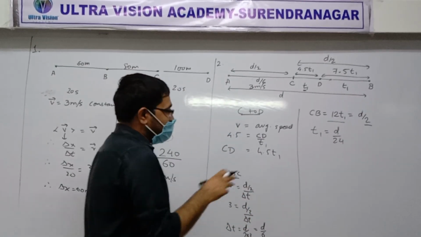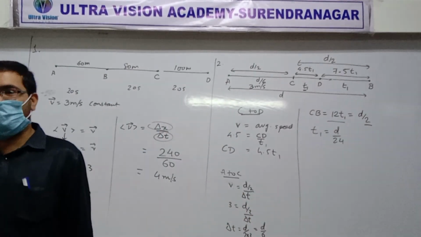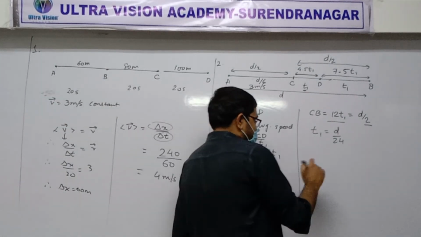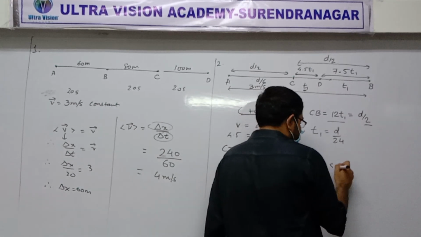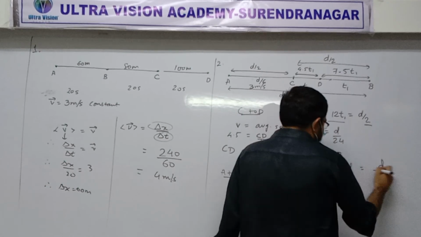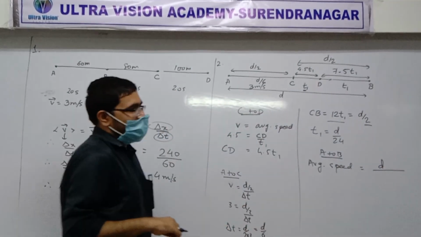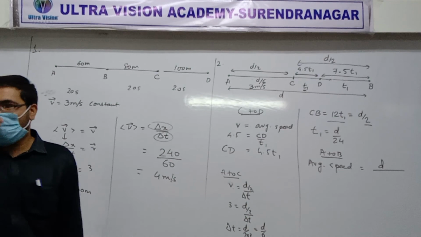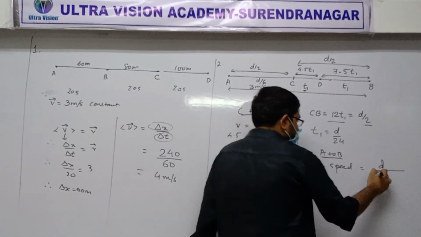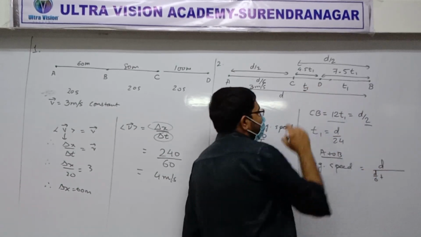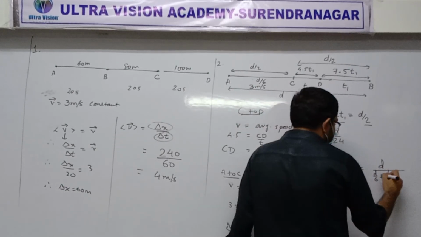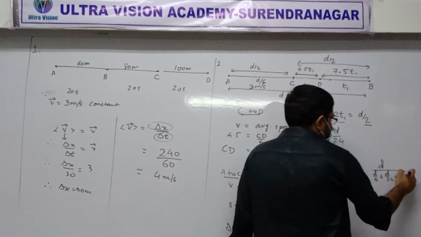Now read the question again. We have to find average speed. So for average speed we have to get the total distance traveled. How much is that? Now this is from A to B all the way. D upon, how much is the time interval? D by 6. What's the first time interval, A to C? D by 6. What's the second time interval? T1. But T1 is D by 24. Okay. What's the third part? D by 24.